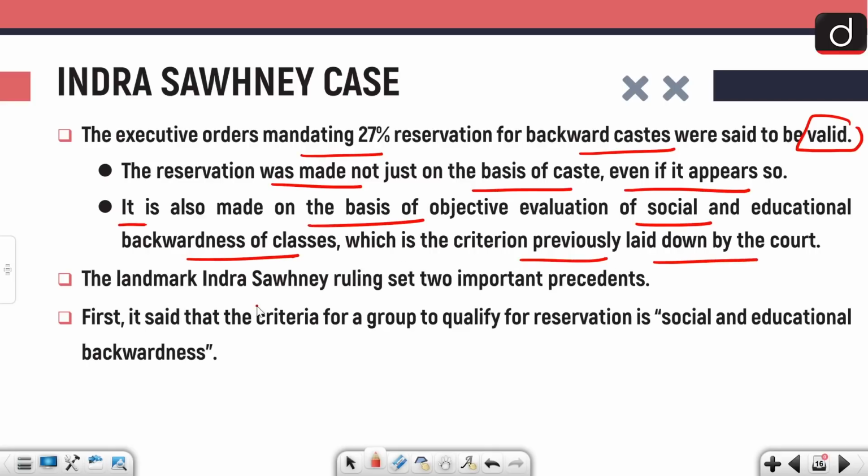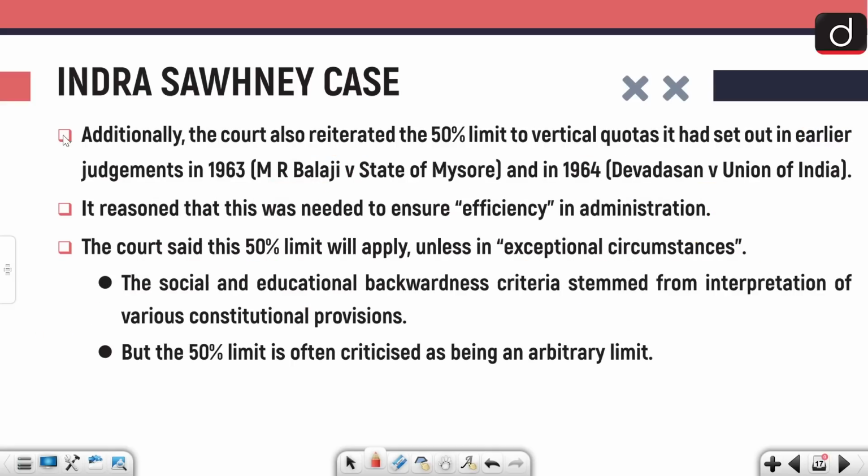The landmark INDRA-SAWHNEY case set out two important precedents. We have already discussed this one and also this one. It reasoned that this was needed to ensure efficiency. Of course, reservation was upheld, but efficiency should not be compromised. Now, the court said that the 50% limit will apply unless in exceptional circumstances.